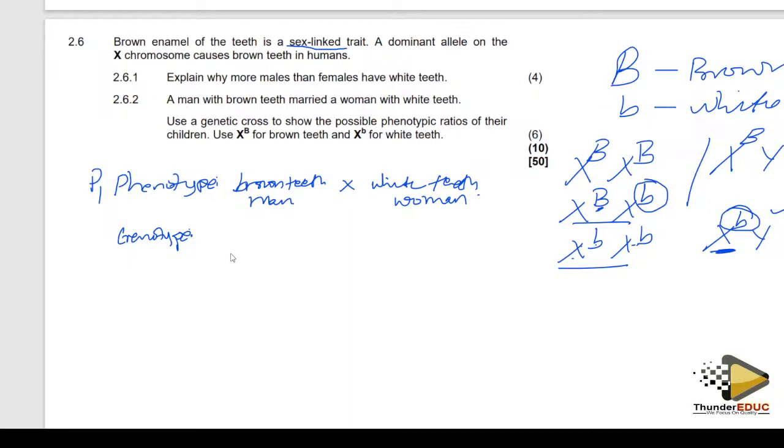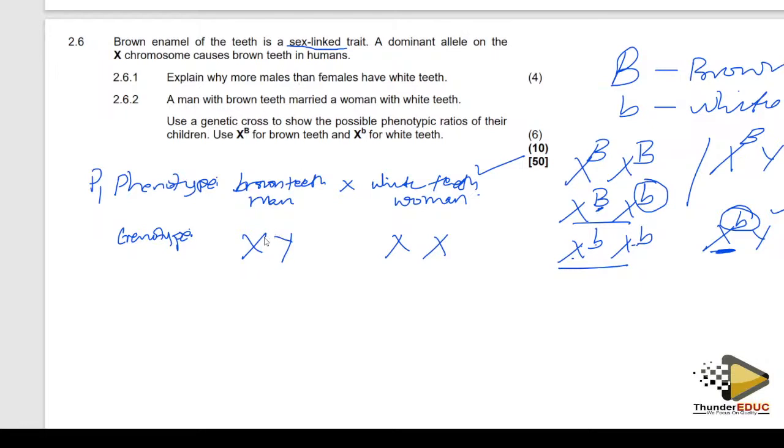You can get 3 marks even if you don't know the genetic cross. As I told you, this is obtained from the question. You just copy and paste here, and you get a full mark there. Then, because it is a man, I'm going to use X and Y. And because this is a female, it is X X. We only use X and Y because they said it is sex linked. If they have not said it, students make mistakes, and when you're marking, you feel like crying and you have no choice.